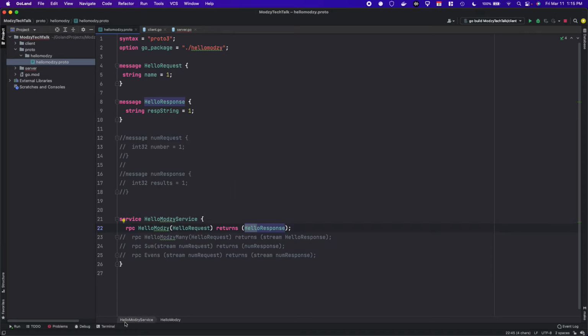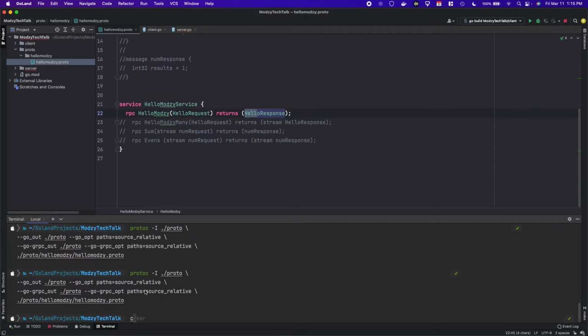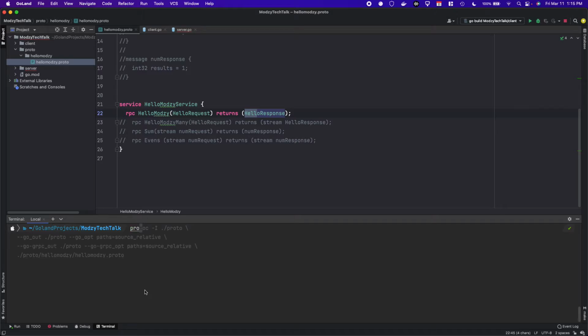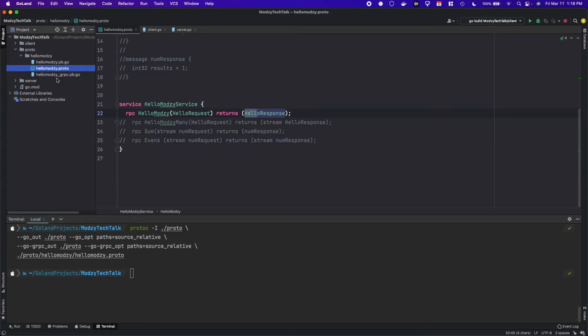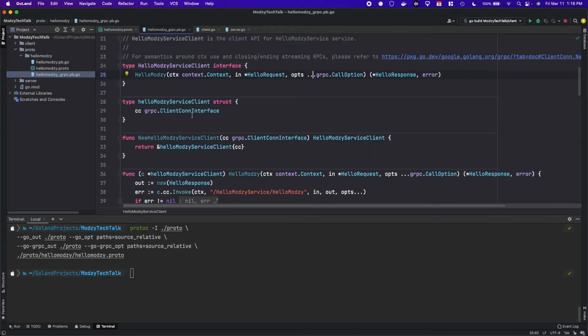So using this, we can actually generate all of the code that we need. With this protoc command, I'm telling the Proto-C compiler where this particular file lives, how I want it to generate the code, where I want it to put the code, and the language that I want. In this case, we're going to be using Go. I ran this, and coming up here, we actually see 2 new files get populated: hellomodzy.pb.go and hellomodzy.grpc.pb.go. This is all the code that we need to start integrating with this particular service.